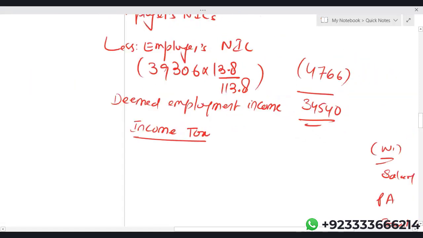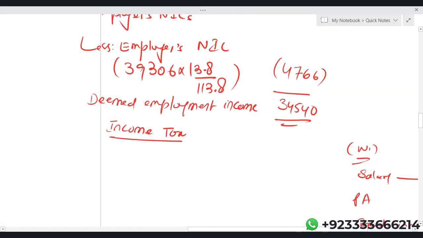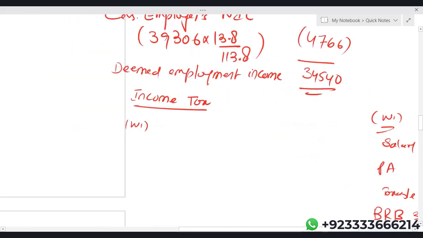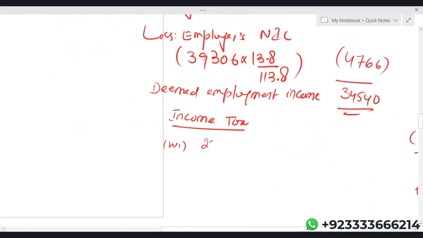We need to calculate income tax on the deemed employment income, and the basic rate band available is 25,270. The applicable tax rate is 20%. 20% of 25,270 is 5,054.